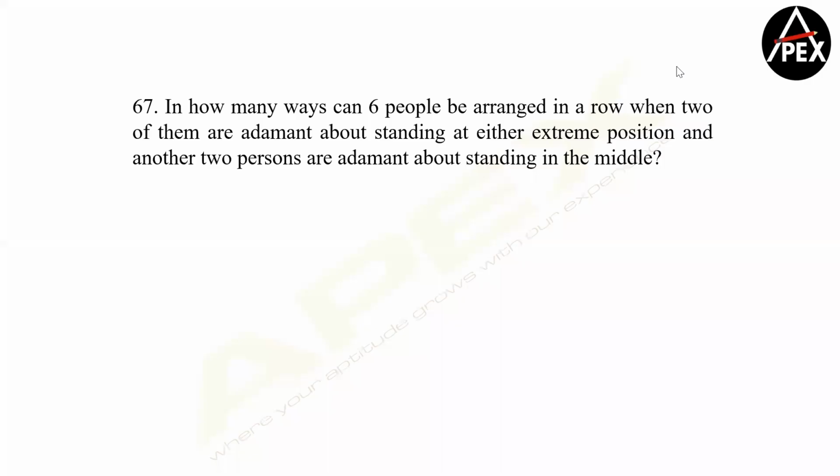Yeah, let's solve this, guys. Again, a very easy question, guys. After knowing the previous one, this should not be a problem. So 1, 2, 3, 4, and these two people, right? So let's say A comma B and B comma A. So these, the extremes can be arranged in how many ways? Two ways. Clear?